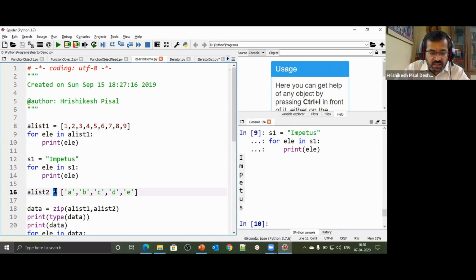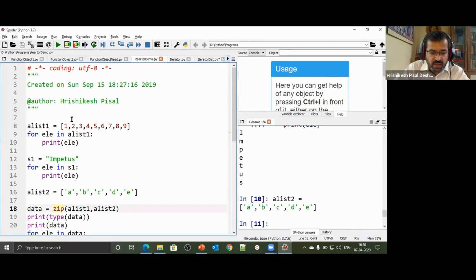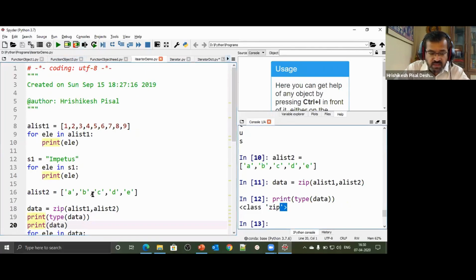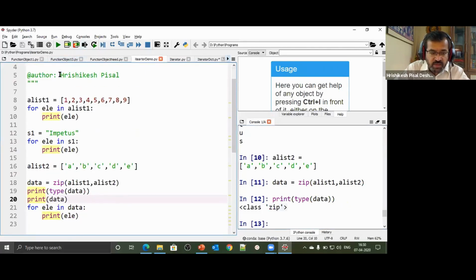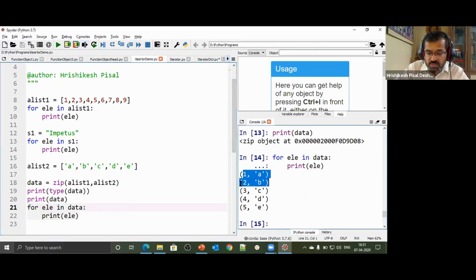I had another list called list2, in which I have characters from A to Z. I zip, if you remember zip, when we do that, it will create a pair between the 2 lists. So I create a pair between the 2 lists, and what I get is a zip object. Now, is this zip object iterable? If I had printed this zip object, it's just printing the address. Is it iterable? So I say for each element in the data, and that data is nothing but a zip object, it has given me all the tuples, pairs it has created.